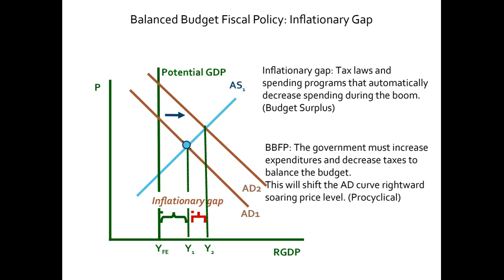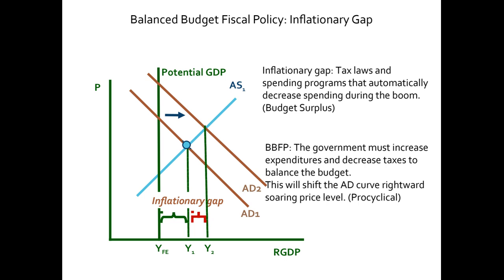So when you follow balanced budget fiscal policy in the case of inflationary gap, look at what is happening. Actually, you are shifting the aggregate demand further to the right. Why are you shifting further to the right? Because the government is increasing its expenditures. Why? In order to balance the budget. But while balancing the budget, you are increasing inflation in the country.